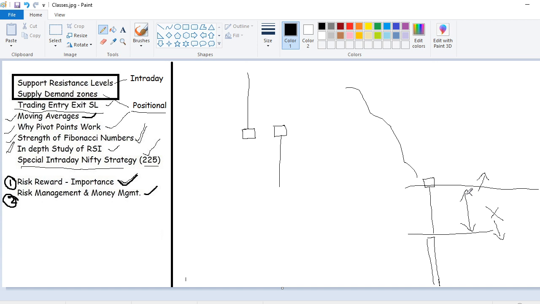And how to identify the SL? Simple. If you are going for the long side, the bottom line will be your SL, and if you are going for the short side, then the top level will be your SL. That's it. If somebody is shorting, this is the SL. If somebody is going long, then this is your SL. Now let's go back to the most important topic: entry, exit, SL.